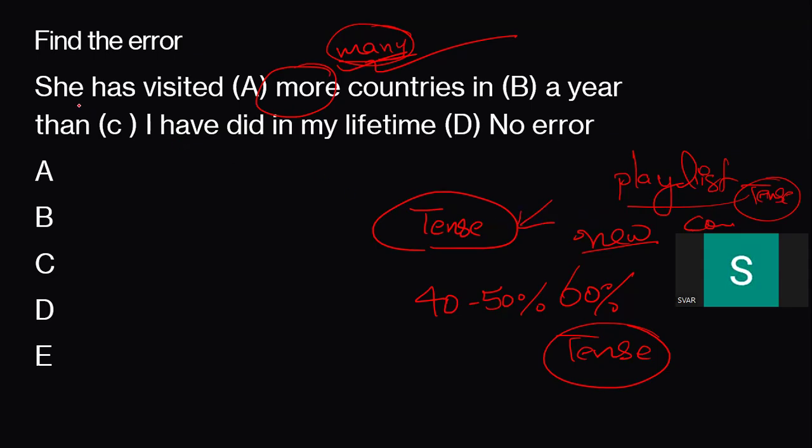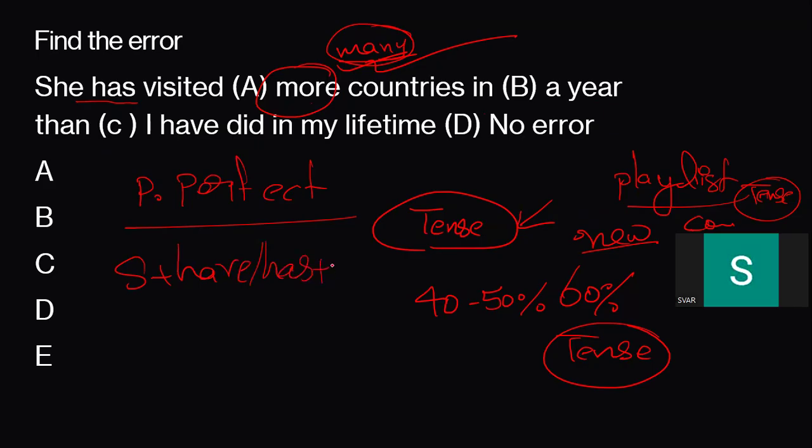So let's get started. She has visited more countries in a year than I have did. No, no, no, see, it is following present perfect. Present perfect follows subject plus have or has plus V3 plus object.